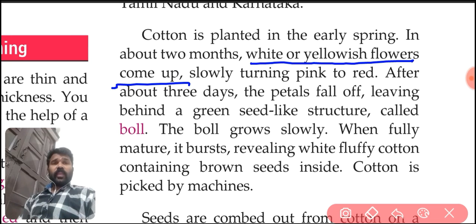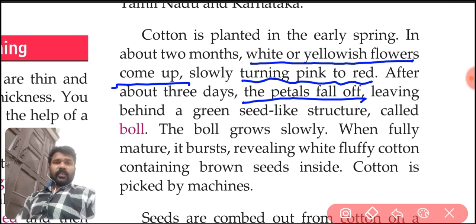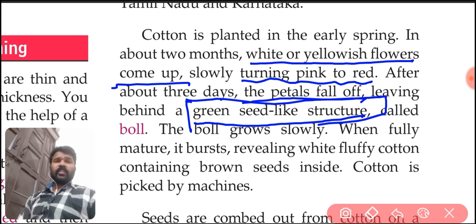Okay. Slowly, these white or yellowish flowers turn pink to red. After about 3 days, the petals fall off, leaving behind a green seed-like structure called a ball. Only a green seed-like structure will remain there. That green seed-like structure is called a ball.